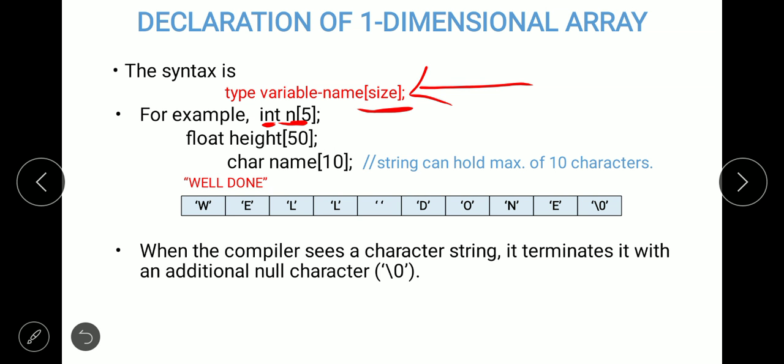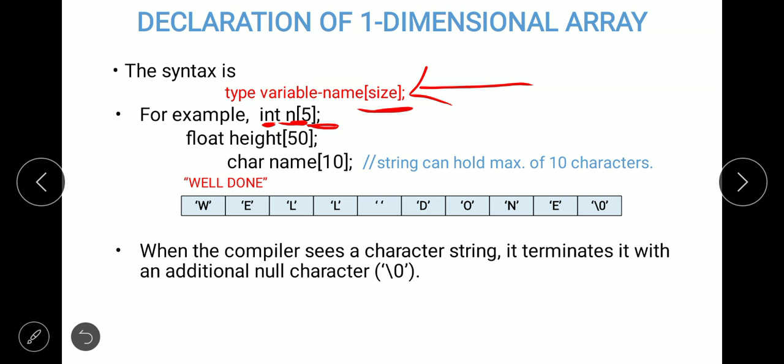Here the array name is n, and finally we should specify the size of the array. If the size is 5, then it can hold only 5 integer values. It cannot hold more than 5. So the size is fixed here. If you have specified the size while declaring the array, then the size of the array is fixed.